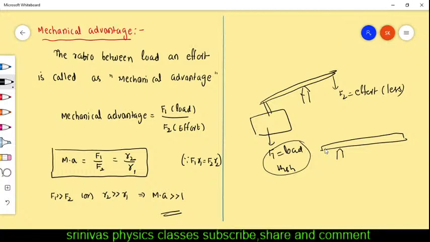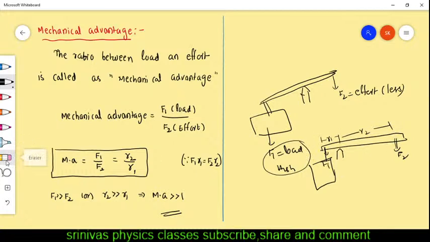This is R1, this is F1, this is F2, and this is R2. If R2 is greater than R1, the mechanical advantage is more, then you can easily lift heavy loads by applying very little force. You have to design it like this.